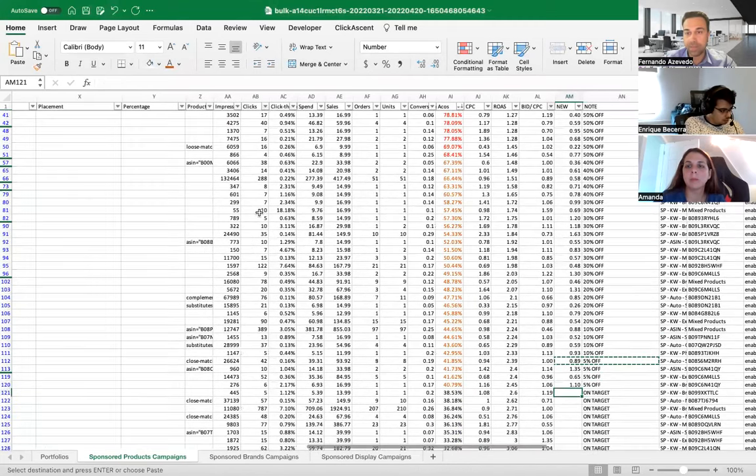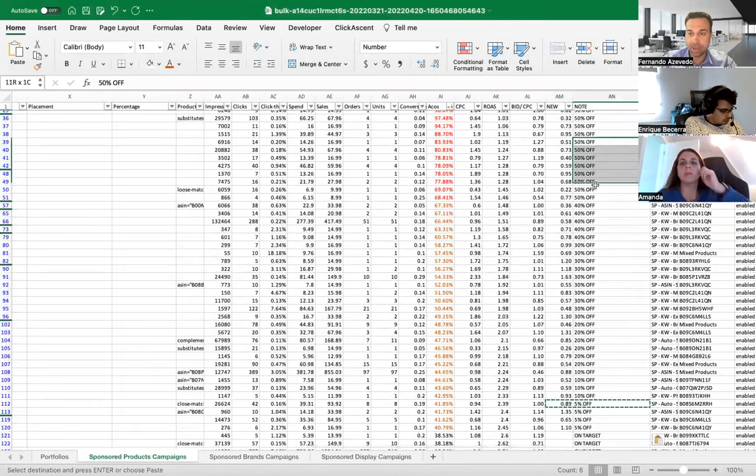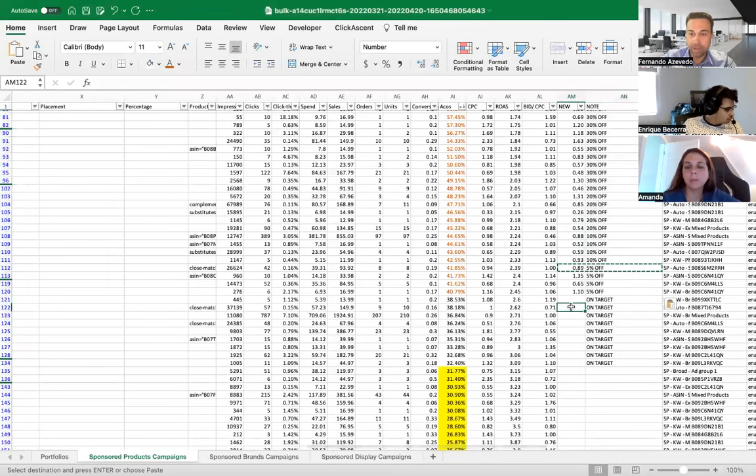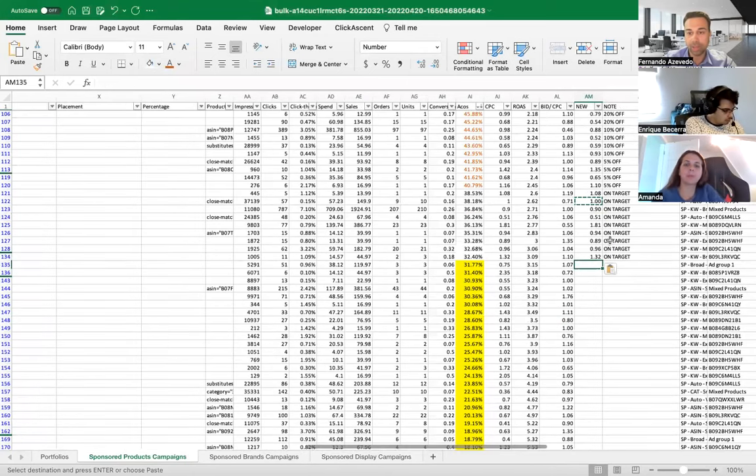So the way we did this is like we started giving a 50% discounts, and then we build a ladder, reducing the discounts till we get on targets. Once we get on targets, I'm just going to keep that as CPC. So all these guys here are going to be equal to CPC. You're going to keep that on targets. And from here, we're going to start boosting now. Instead of trimming, reduction, we're going to start boosting.